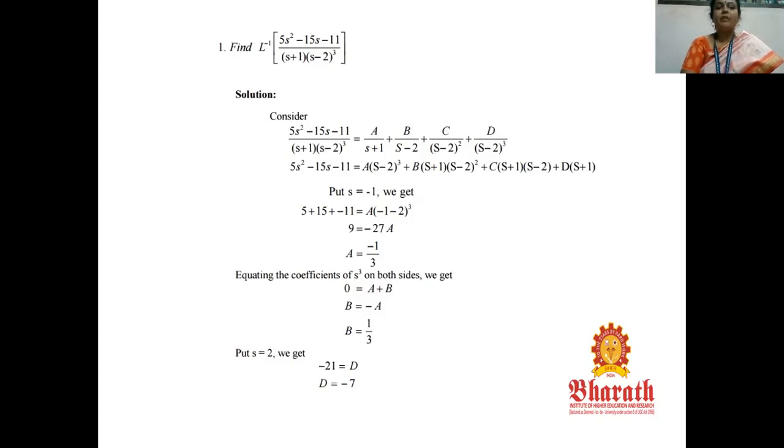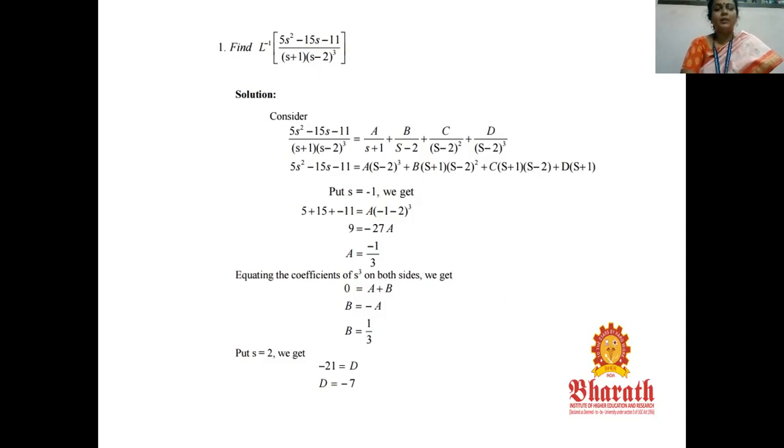It becomes 5s square minus 15s minus 11 is equal to a of (s minus 2) the whole cube plus b of (s plus 1) into (s minus 2) the whole square plus c of (s plus 1) into (s minus 2) plus d of (s plus 1). So now we need to calculate the value of a, b, c, d. First we have to substitute s equal to minus 1 in the equation. If you apply s equal to minus 1, on both left hand side and right hand side, we got a equal to minus 1 by 3.